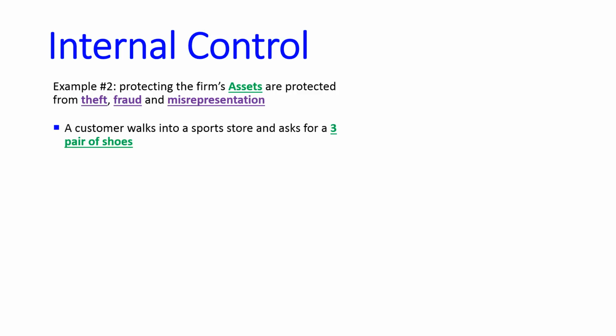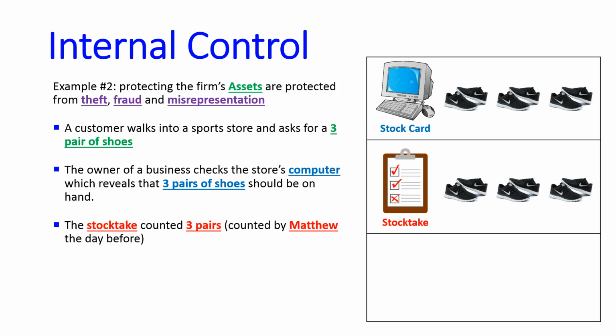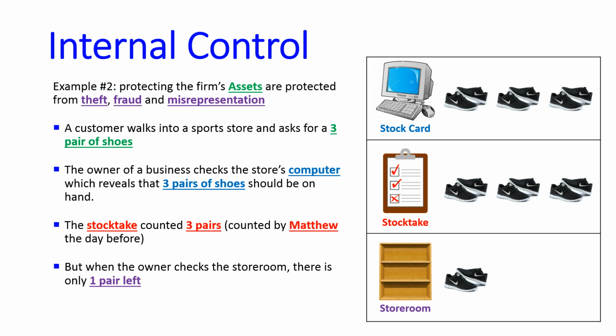So let's say a customer walks into a sports store and asks for 3 pairs of shoes. The owner of the business checks the store's computer, which we call a stock card, and it says there should be 3 pairs there. The owner then checks the latest stock take, and there in fact were 3 pairs counted, and they were counted by the staff member called Matthew. However, when the owner goes to the storeroom, there's only 1 pair there, 2 are missing. Obviously stock losses happen, so in this case we can use internal control to help prevent that. We're not going to be able to prevent all stock losses, but we can prevent the ones that are due